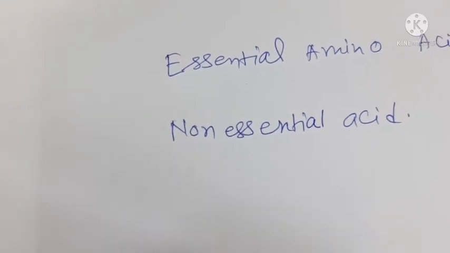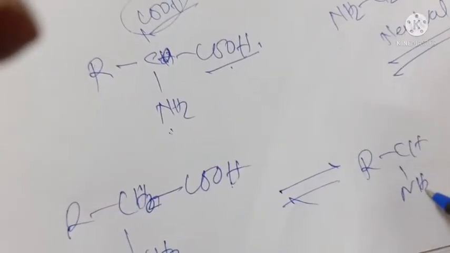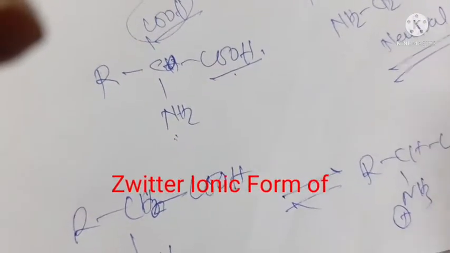In aqueous solution, the carboxyl group in RCH, NH2, COOH will release H plus, which is accepted by the NH2, and it exists as RCH NH3 plus and COO minus.